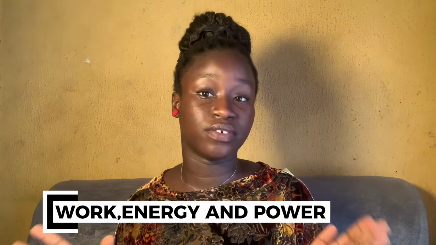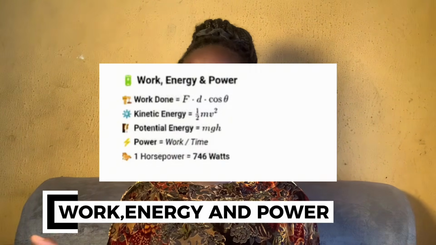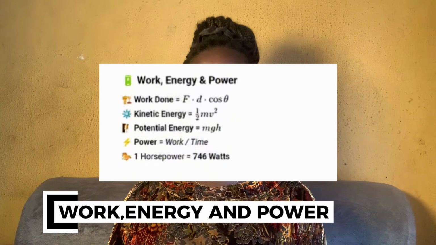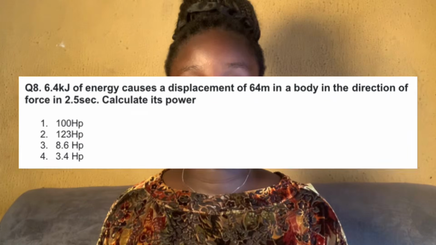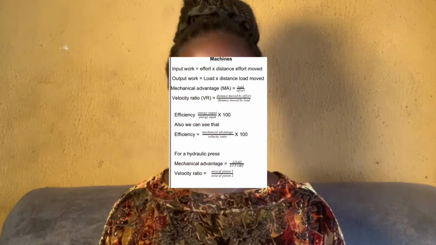The next topic is work, energy, and power. This topic is very simple. All you need to do is know your general formulas, and I promise you, you'll be fine. Here are some examples of work, energy, and power. The next topic is machine. This topic is kind of simple. Learn how to calculate your mechanical advantage, your velocity ratio, the efficiency of a machine. Here are some formulas and examples of these kinds of questions.